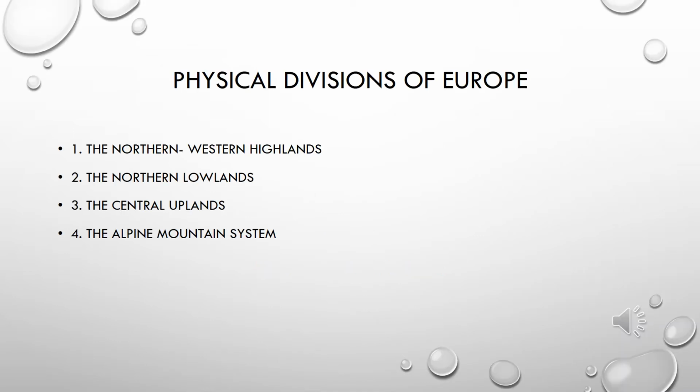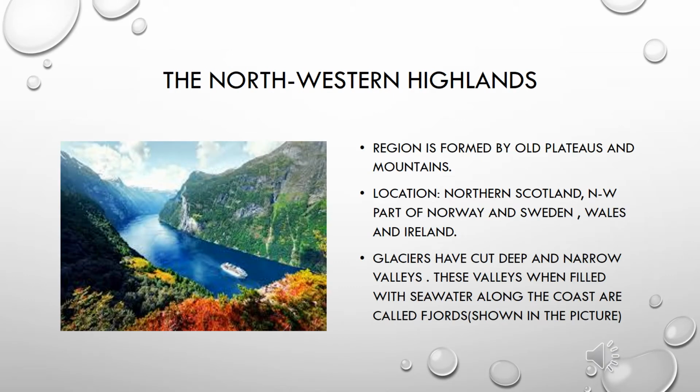So today's topic is physical divisions of Europe. There are four main physical divisions of Europe: the northwestern highlands, the northern lowlands, the central uplands, the alpine mountain system. The northwestern highlands. Highlands means mountain ranges.